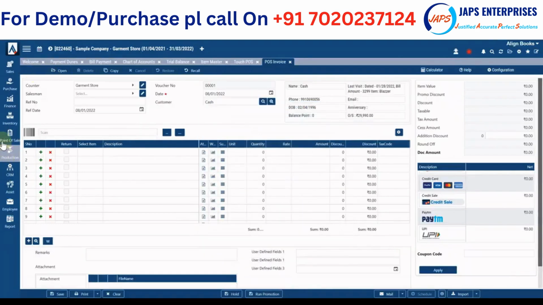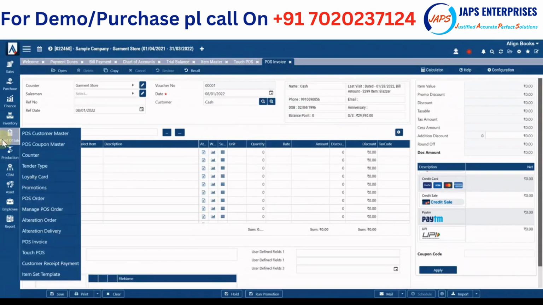So point of sale is a complete contemporary point of sale system, where you can utilize the same if you are into grocery, or you are into garment, or you are into say some fragrance shop, or any other shop, maybe bakery shop or something like that.